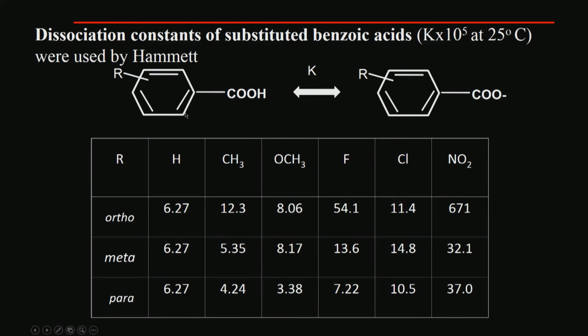So, fluorine here does not make it dissociate like this. Here OCH3 pulls the electron, so it does not allow the dissociation taking place. Okay. So, this is a nice structure activity behavior. You can see depending upon the functional groups like nitro, chloro, fluoro, OCH3, CH3, H, depending upon whether it is electron donating or withdrawing and the position, that is the ease with which the electron donating or withdrawing can take place, the dissociation constant can change.